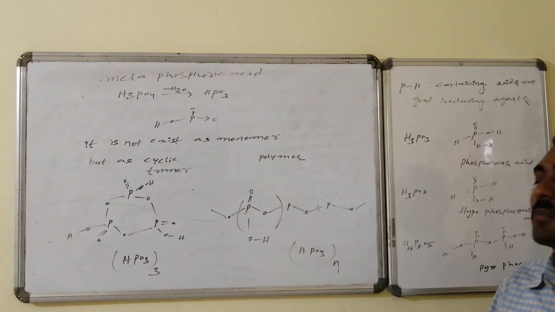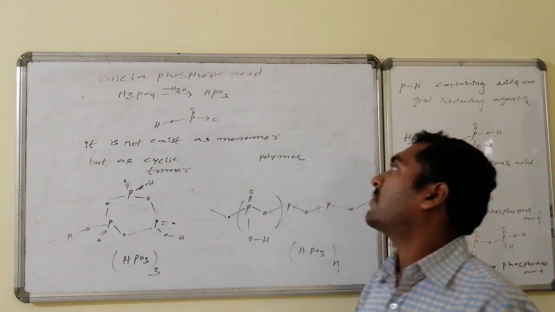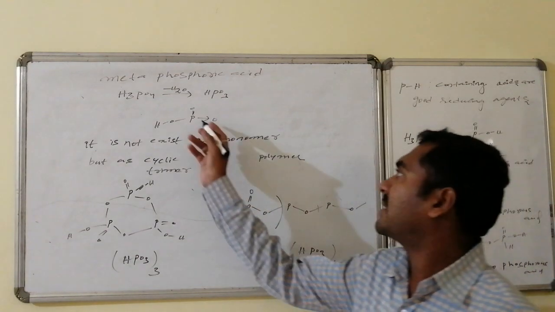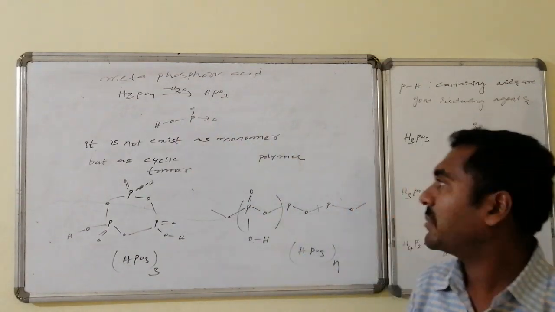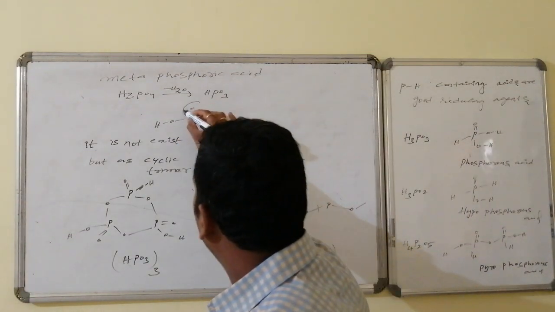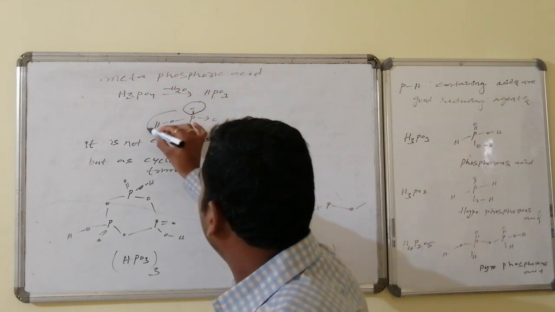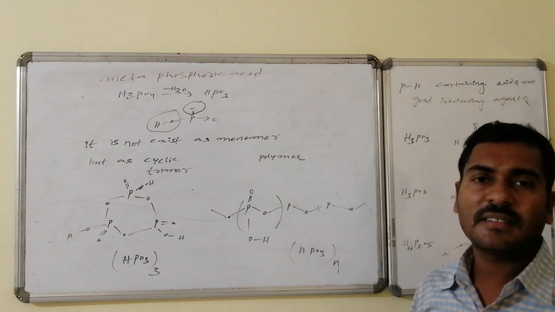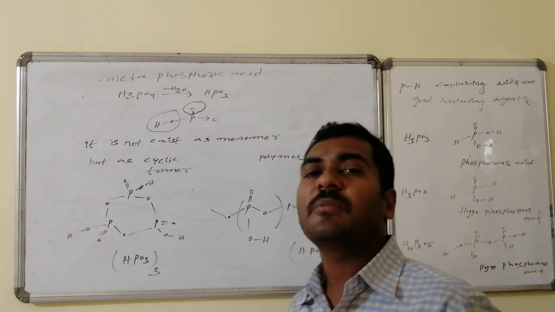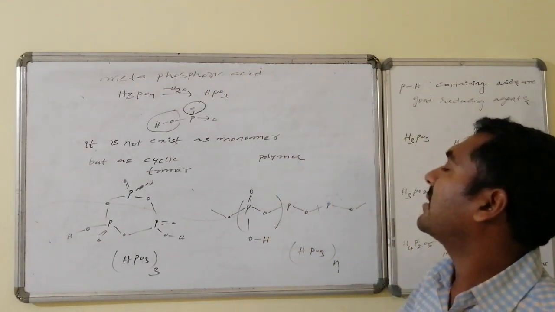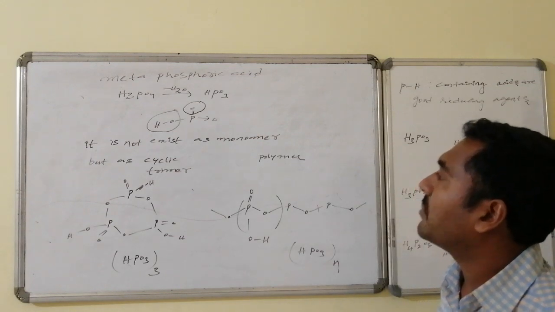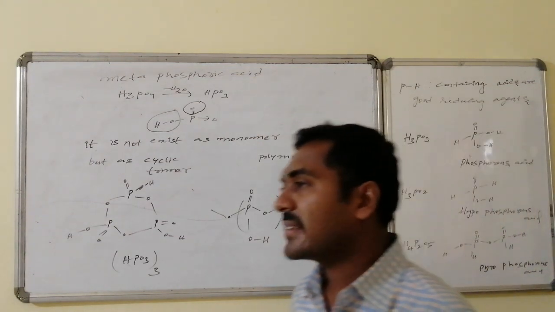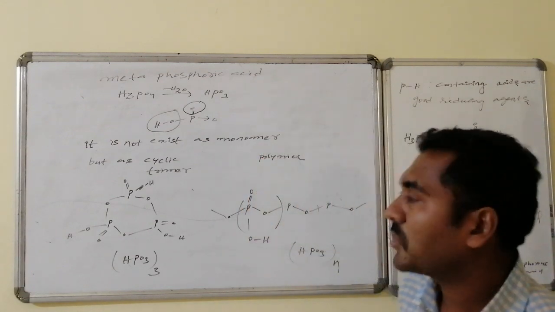The tentative formula of metaphosphoric acid has one OH connectivity because it is an oxo acid, and every phosphorus is connected with oxygen by a double bond. That is a common rule everywhere. In every variety of the oxyacids of phosphorus, there is at least one OH because it is an oxyacid, another one is P double bond O, and the remaining oxygen is covalently bonded with the phosphorus. But it does not exist like that as a discrete monomer.